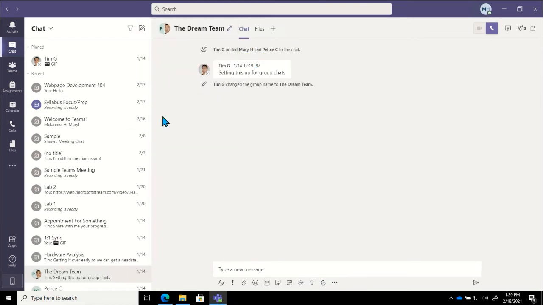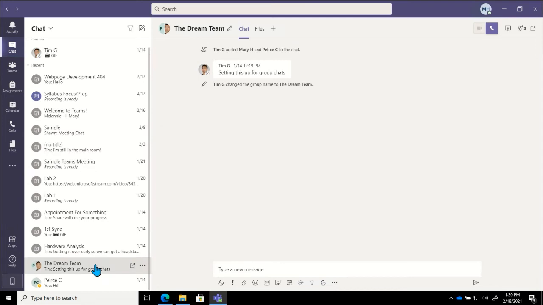A couple of other things that I want to show y'all as far as the chat options go. So the first one is if I am in a group chat, right, and I want to add or remove somebody, very easy to do so. In the top right corner of your screen, if I move my mouse over the icon that looks like two people with a plus arrow, I'll click on that and I'll be able to see who is currently in this group chat.